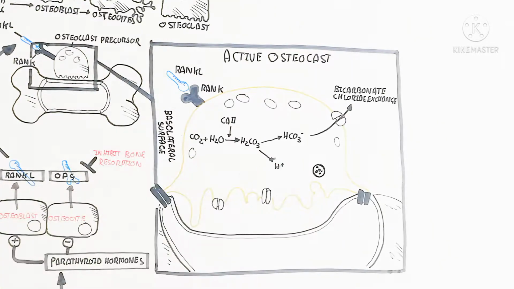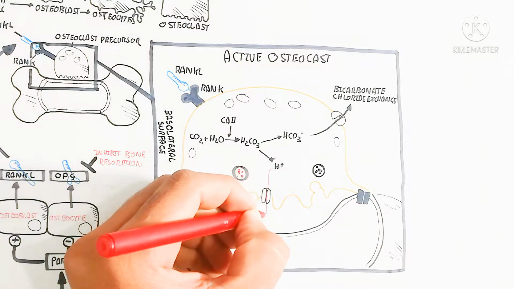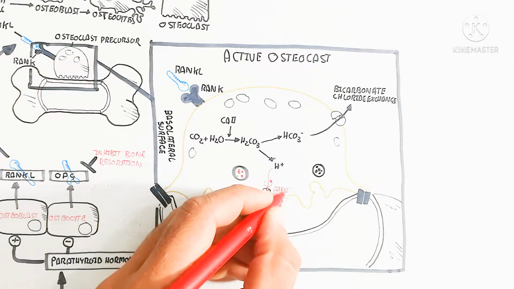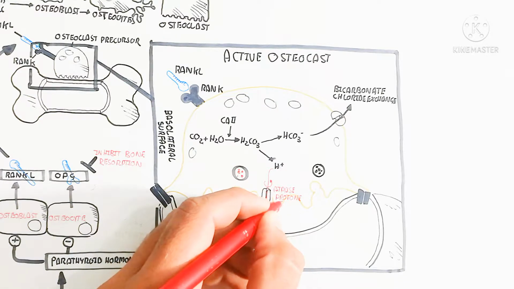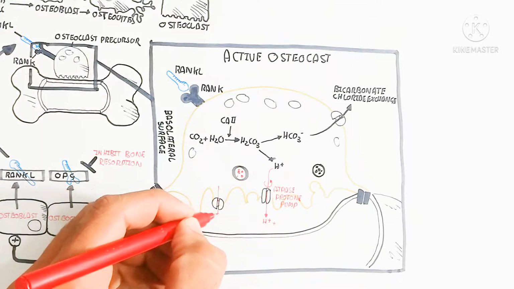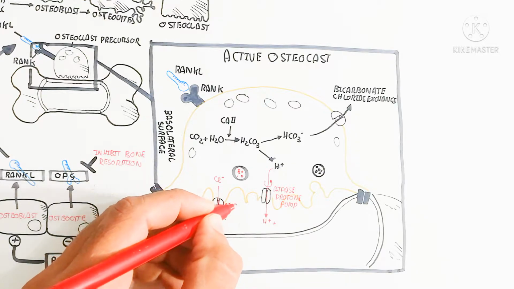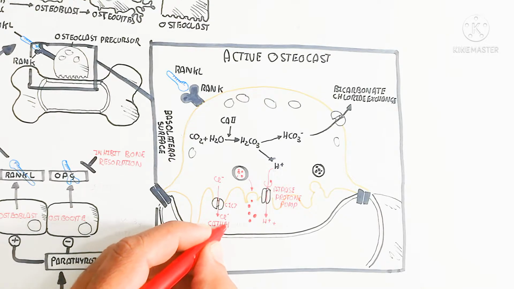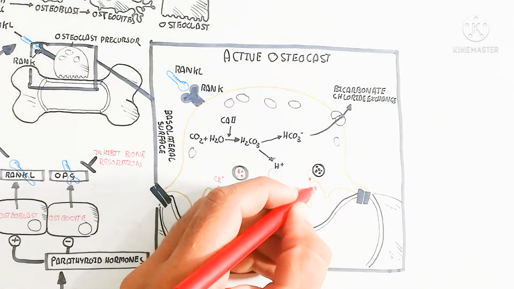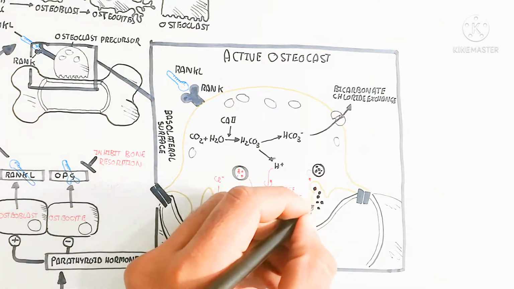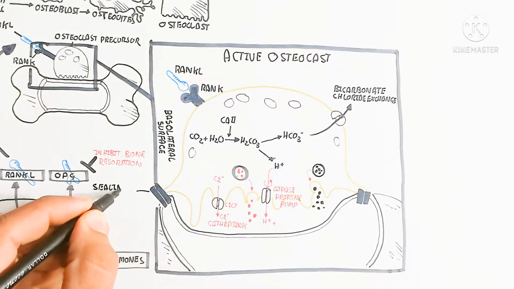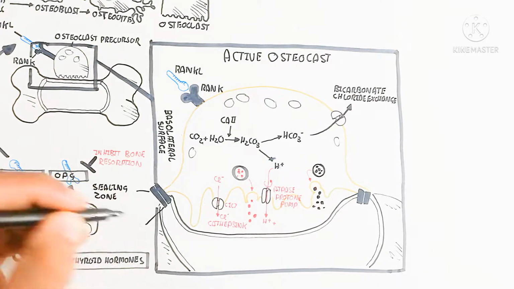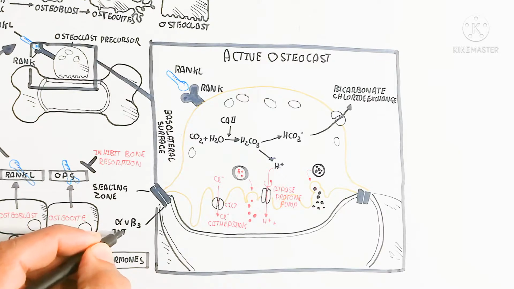Bicarbonate-chloride exchange occurs: the chloride moves inside while the bicarbonate moves out. An ATPase proton pump is used for the efflux of the proton, while ClC-7 is used for the chloride efflux.